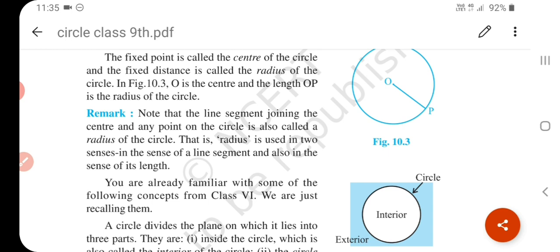See this OP, the distance from O to P, that is called the radius of the circle.